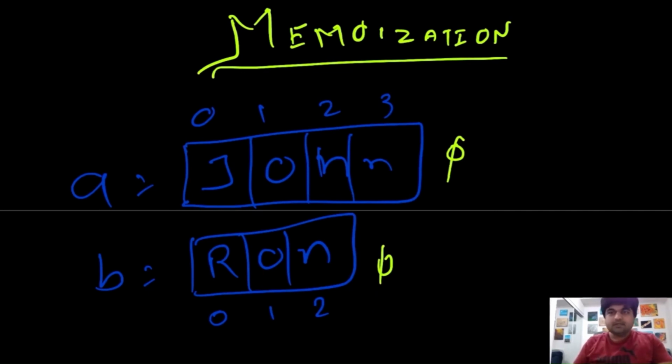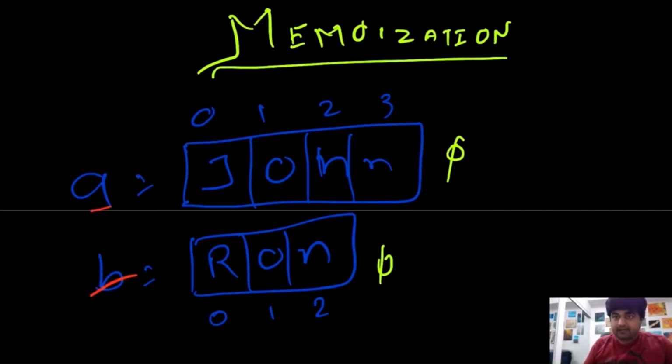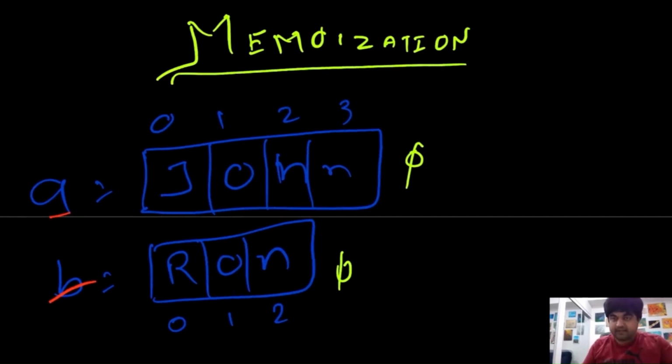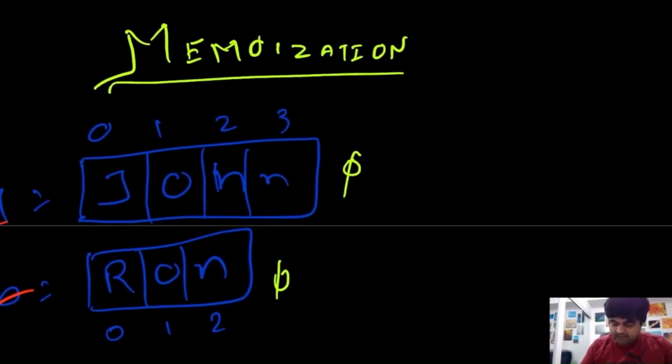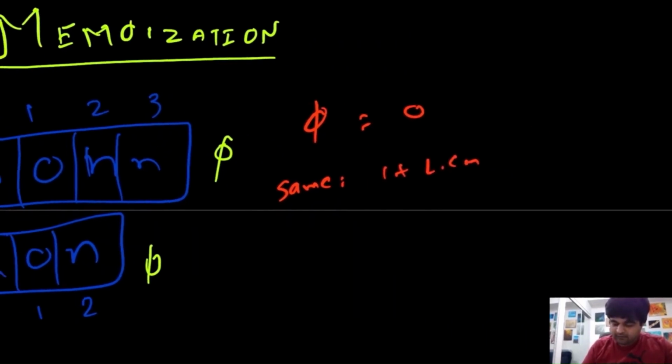Okay, so now let's try to use memoization, and we are going to use the same example. Now between these two values there can be three possibilities that we can have between any given elements. The possibility is either the element is null. If any of the elements is null, we simply return 0. So that's the base case. Or both the values are the same. So if the values are the same, we simply need to do 1 plus the longest common subsequence of whatever we have found.